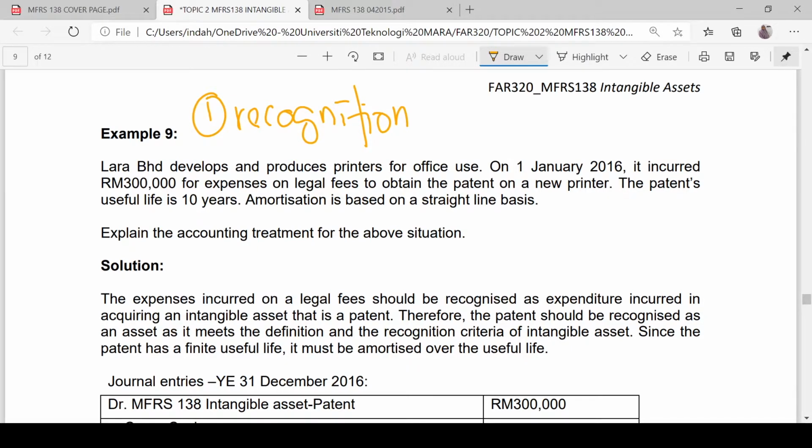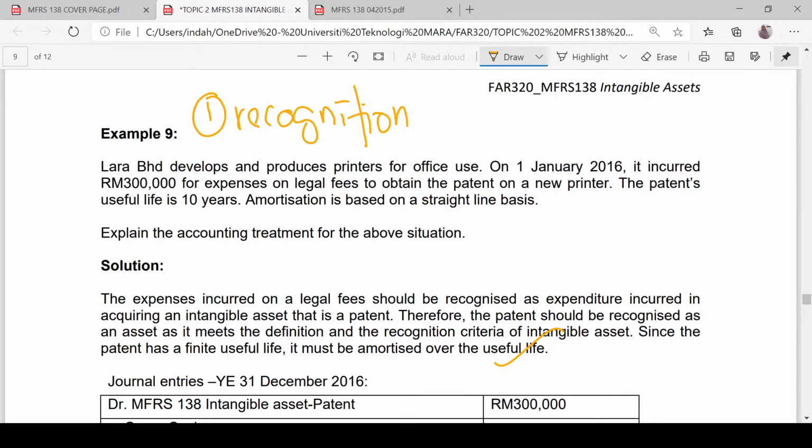The patent was identifiable, controllable, and probable that future economic benefit will flow to the entity, and the cost of 300,000 can be measured reliably. Since the patent has a finite useful life of 10 years, we are going to amortize the patent over the useful life.